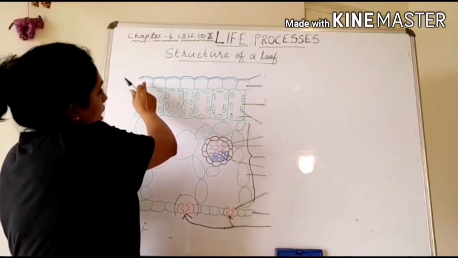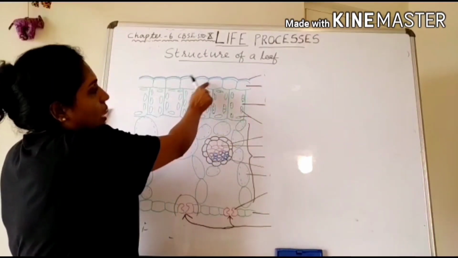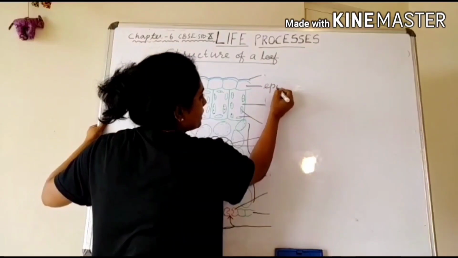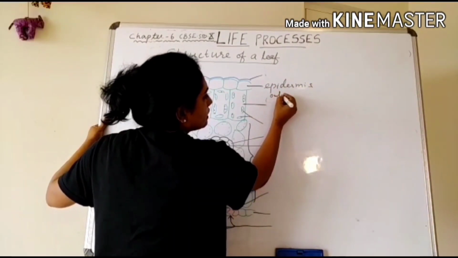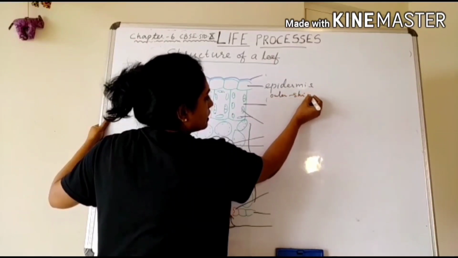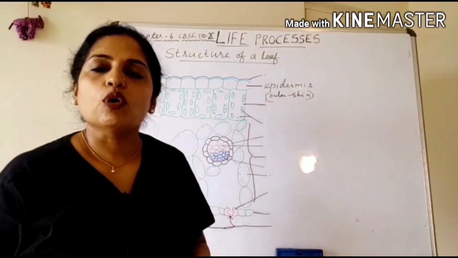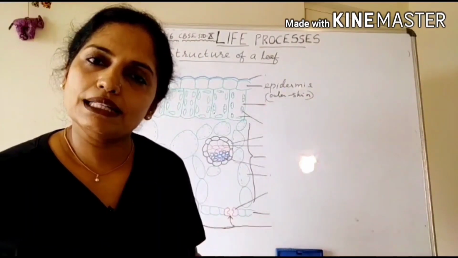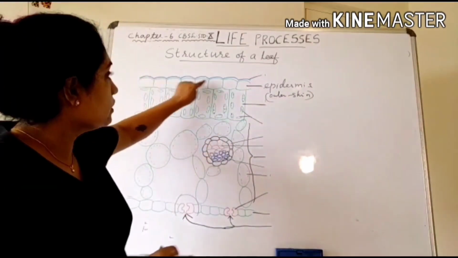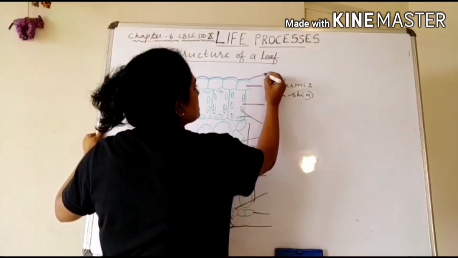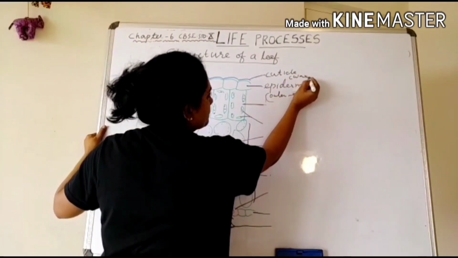You can see an upper epidermis. This layer is called upper epidermis. Epidermis is a Greek word meaning outer skin. This epidermis is made up of rectangular parenchymatous cells. This epidermis is protected by a waxy coating called cuticle. This is cuticle. It is made up of wax.